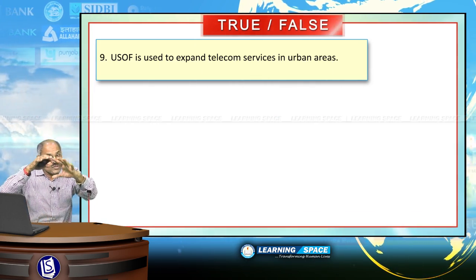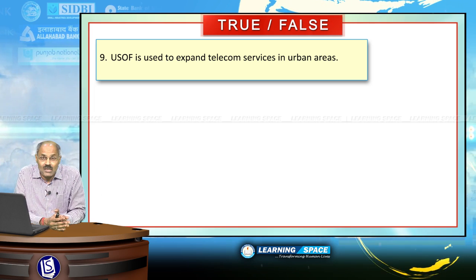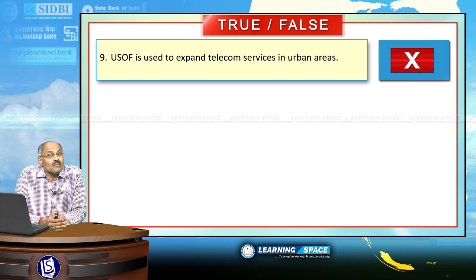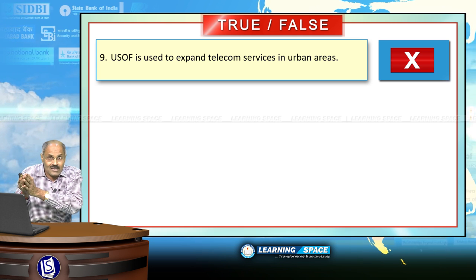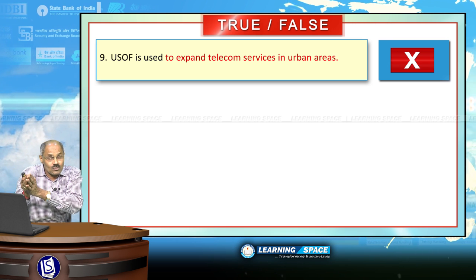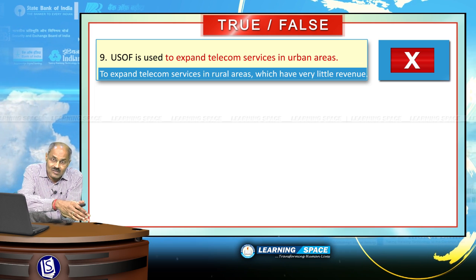USOF is used to expand telecom services in urban areas is absolutely wrong. What is USOF? Universal Service Obligation Fund. This fund was created to expand telecom services in rural areas.